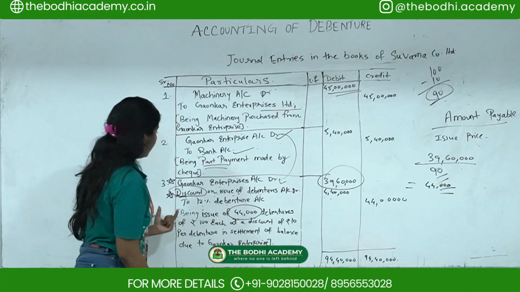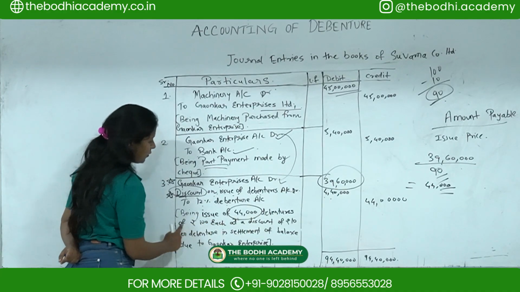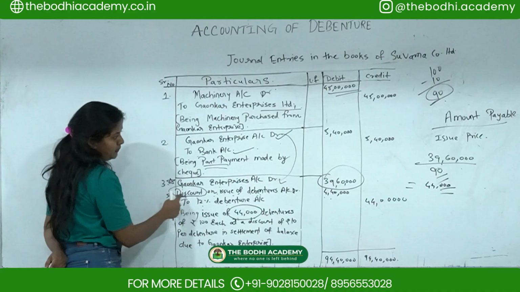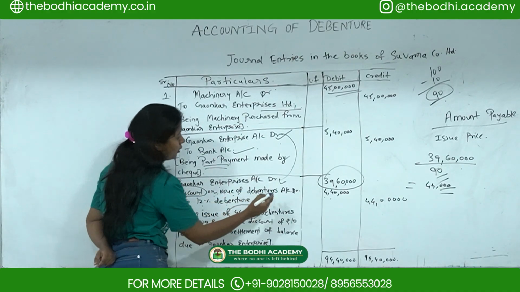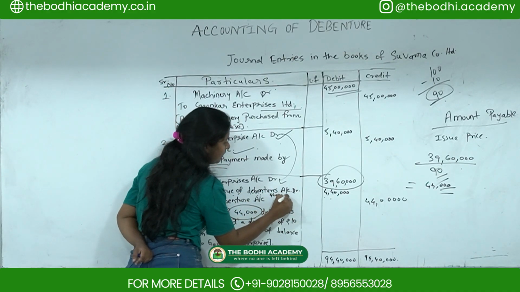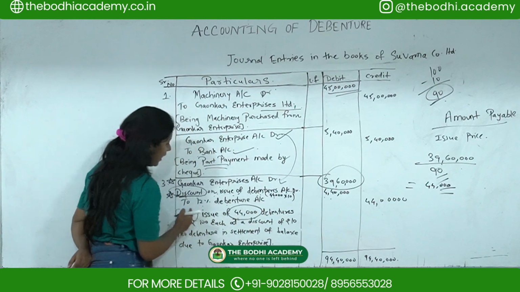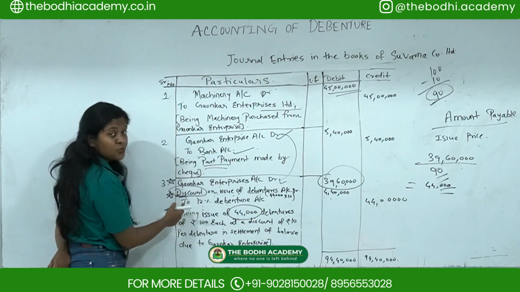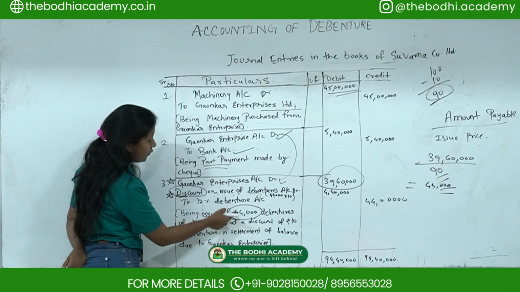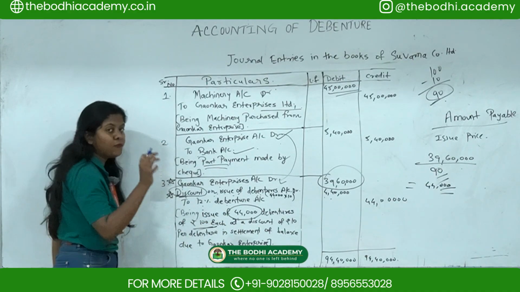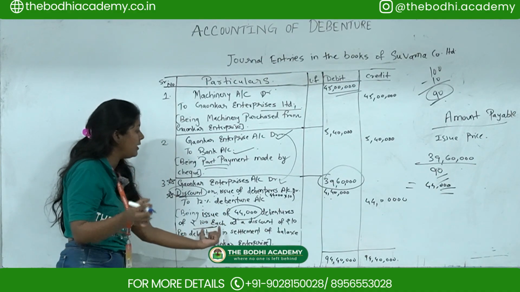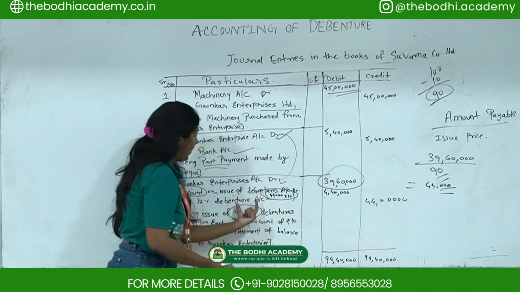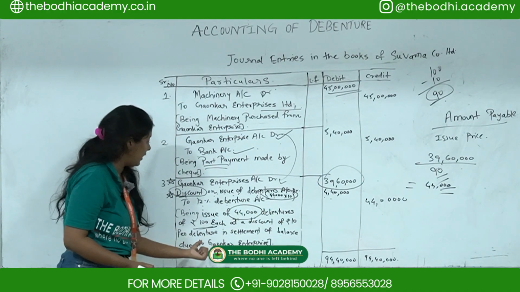So 44,000 debentures of rupees 100 each at a discount of 10. Whenever you are passing the discount entry, you do 44,000 multiplied by 10. And for the 12% debenture, it will be 44,000 into 100, because the full amount of the debentures was 100 each. But we have issued them at a discount, so the discount entry you show separately, and the debenture entry separately.